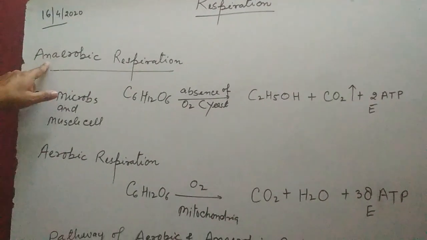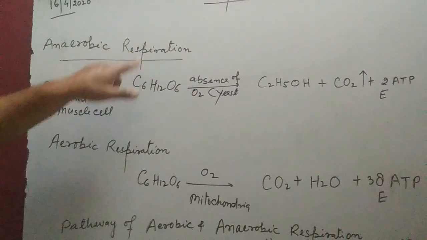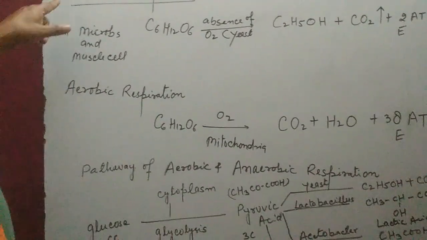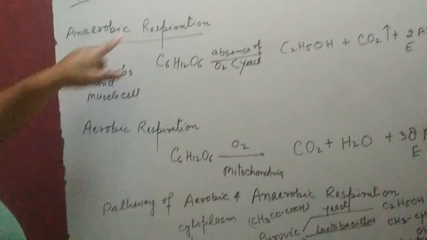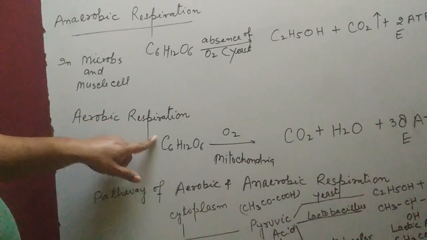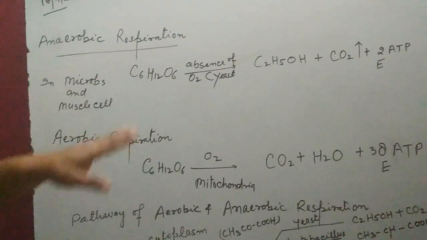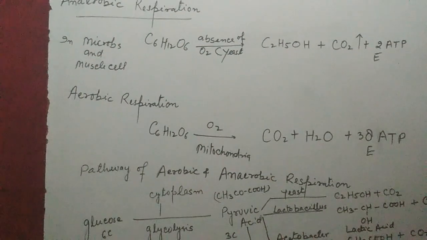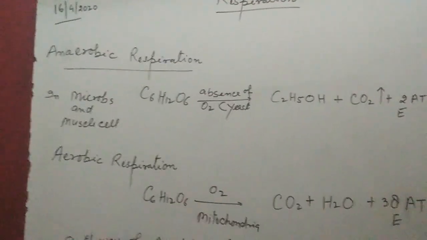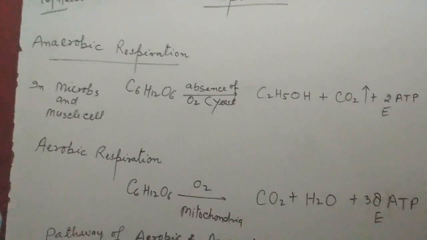First is the aerobic type of respiration, and second is the anaerobic type of respiration. Anaerobic respiration basically occurs in a prokaryotic cell, because in a prokaryotic cell mitochondria are not present.